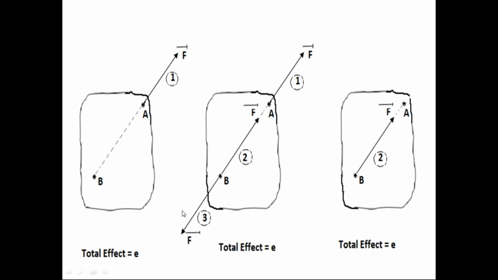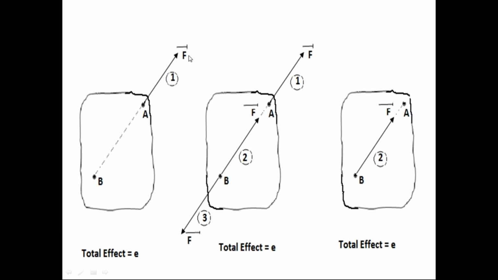So the first force and third force are in the equilibrium condition. Please follow this carefully. First we consider the first diagram. Only F bar is acting on the rigid body. This is the point of application A. This is the line of action, and this is the force F bar magnitude.